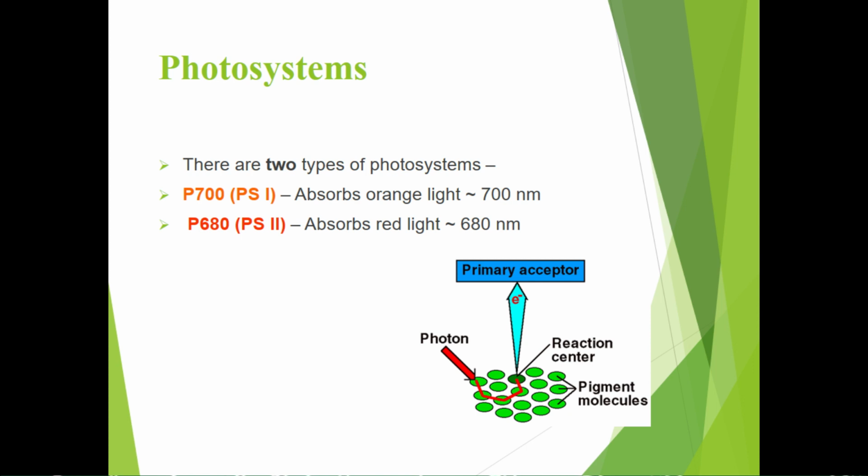About the photosystems, there are two photosystems which are present within these thylakoids, photosystem 1 and photosystem 2, which are differentiated by the presence of the reaction center molecule.